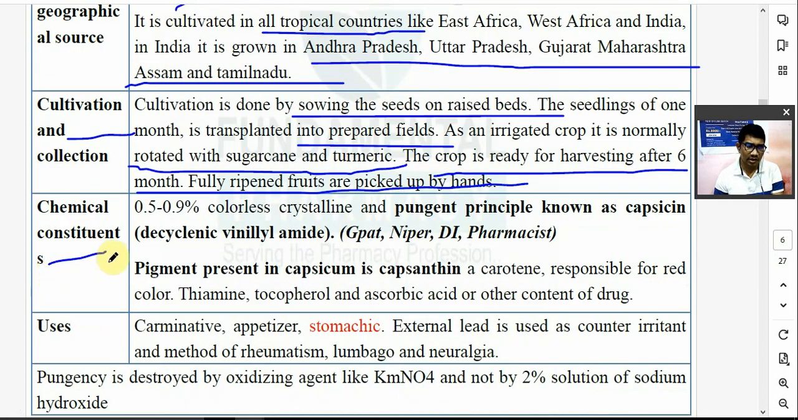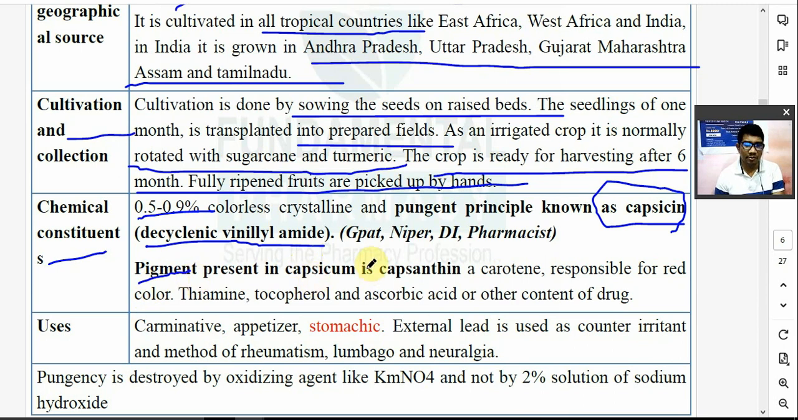Chemical constituent. Again important. 0.5 to 0.9% colorless crystalline pungent principle. कौन सा है? Capsaicin. Capsaicin is the colorless pungent principle. It is nothing but the dicyclinic vanillin amide. Dicyclinic vanillin amide, capsaicin. So pigment present in the capsicum.